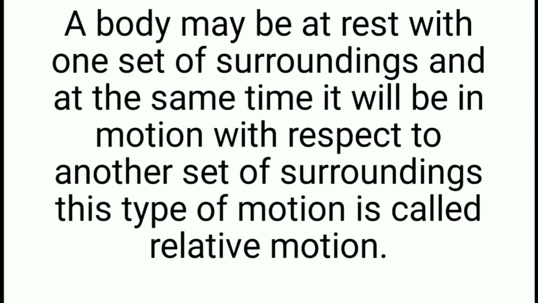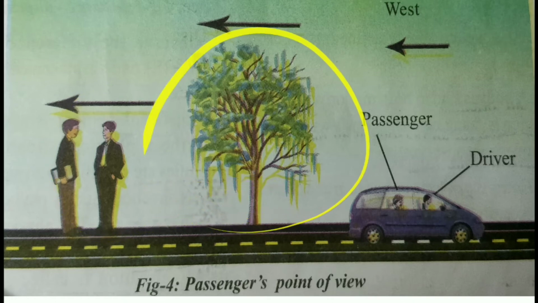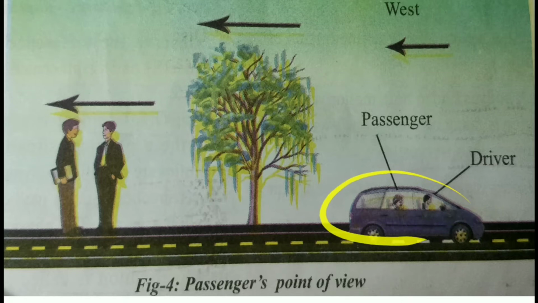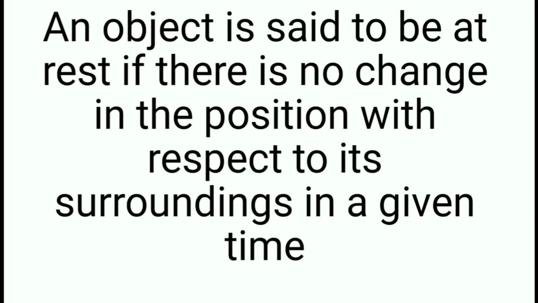For this, I will show you a small slide here. See here, children. Two persons are standing near a tree and a car is moving on the road. These two people are not moving. They are standing there and talking with each other. But the position of the car may change. Previously the car was here, and while it is traveling it may move. Then I can say the car is in motion, whereas the tree is at rest and the people are at rest.